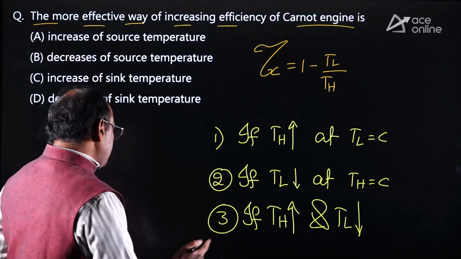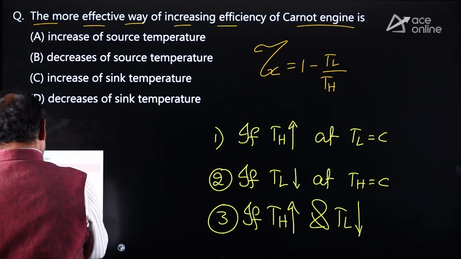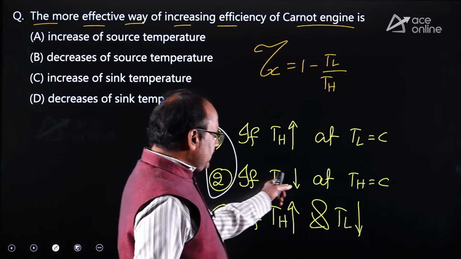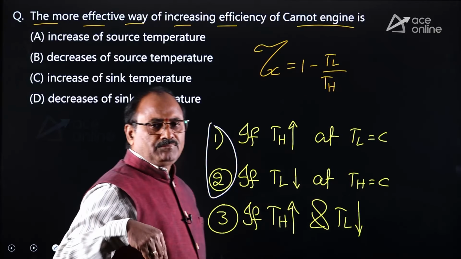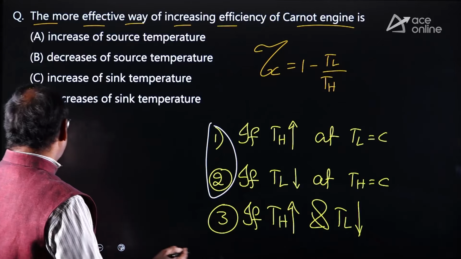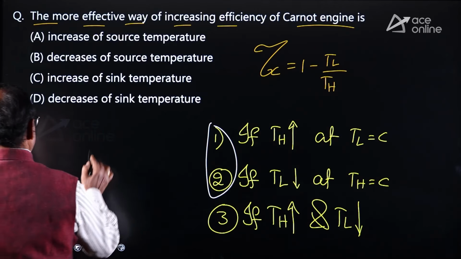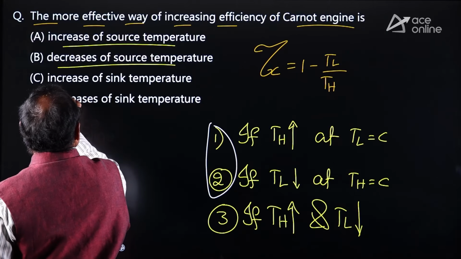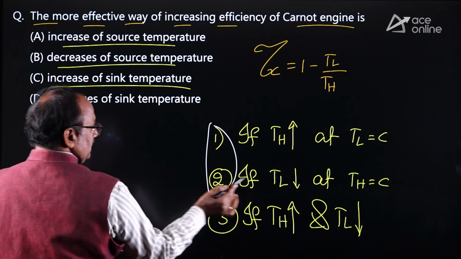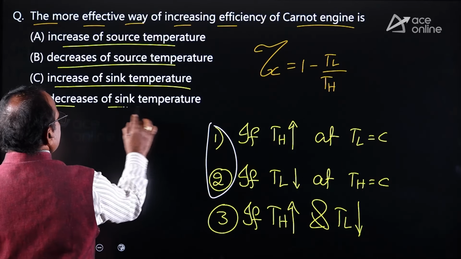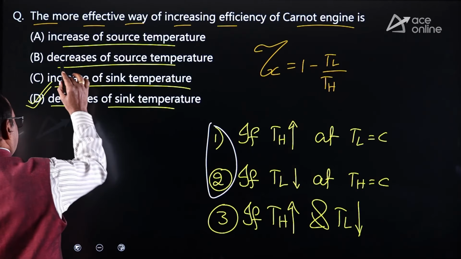But if you ask me, among the first two cases, which is a better way? Definitely by decreasing the lowest absolute temperature, efficiency of the Carnot cycle can be increased in a better manner. Now look at the options. Increasing of source temperature, no. Decreasing of source temperature, no. Increase of sink temperature. The lowest temperature is also called sink temperature. Decreasing of sink temperature, absolutely correct.